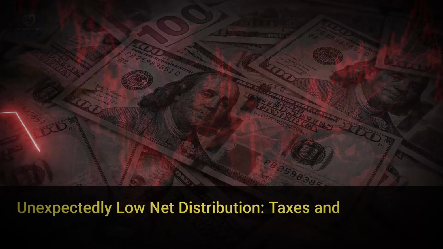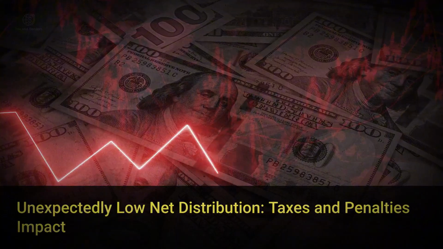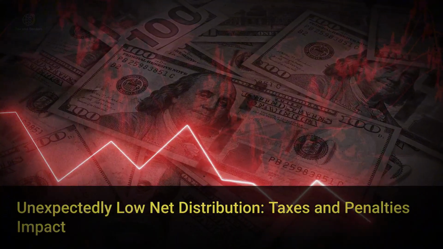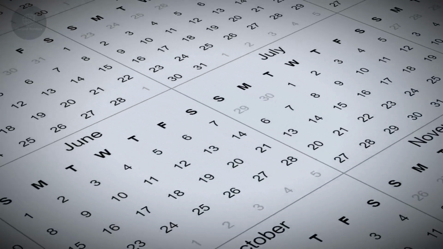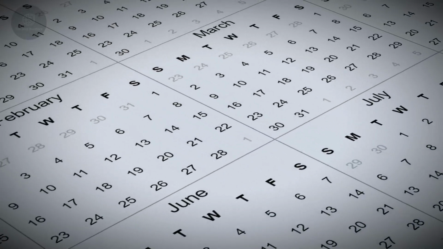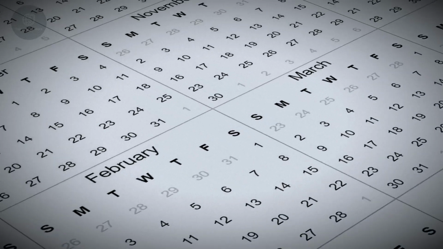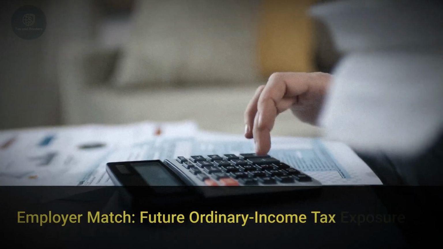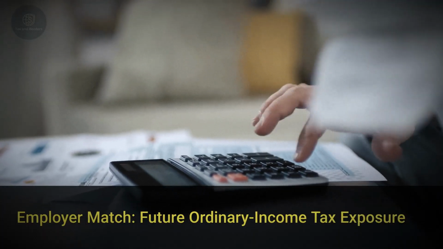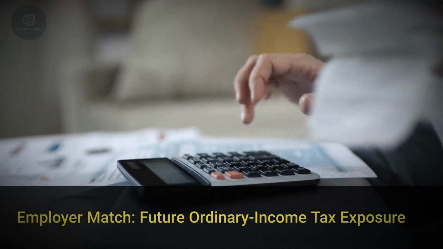Mistake 1. Imagine you expected a $50,000 net distribution, but received far less after ordinary tax and a penalty layer. Mistake 2. You anticipated access but realized contributions cannot begin before July 4th, 2020, shifting your expected timeline. Mistake 3. You thought your employer match was a simple gift, but it created future ordinary income tax exposure you